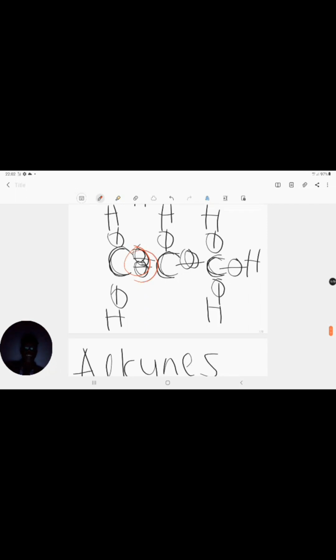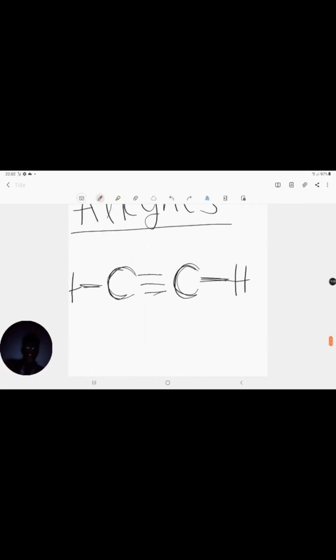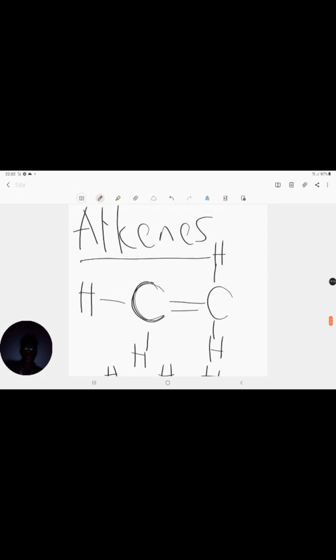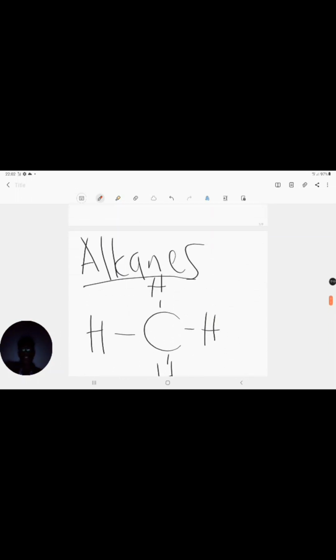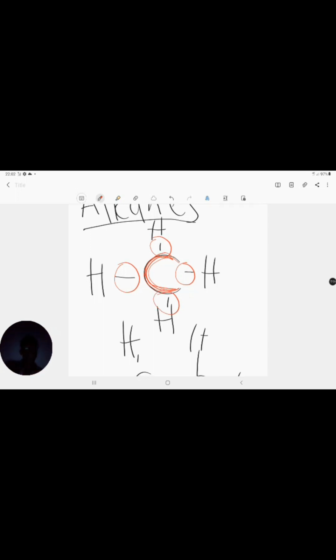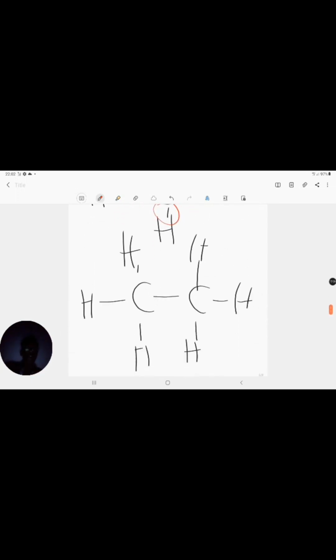Alkenes have at least one double bond, and alkynes have at least one triple bond. And what you should please remember, one of the most important characteristics, which I said at the start of this video you should not forget, is that carbon always has 4 bonds around it, because it's only willing to share 4 electrons.